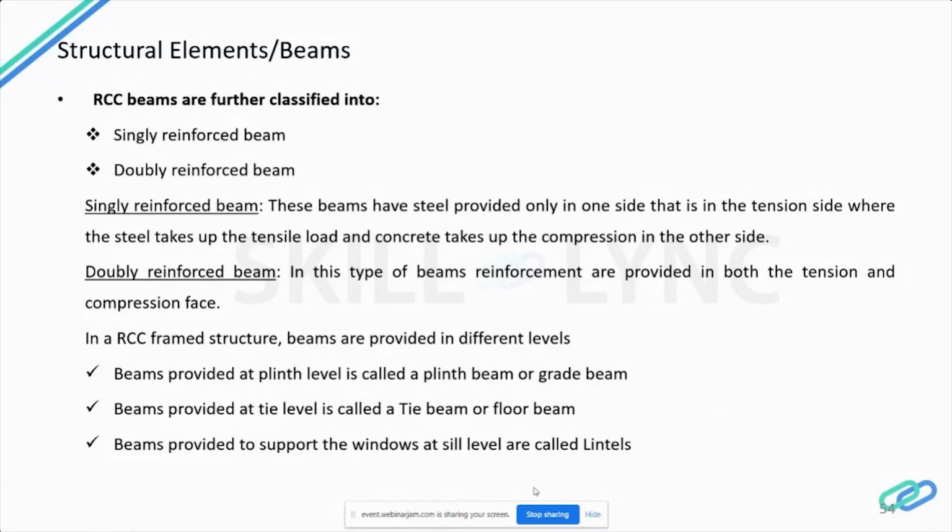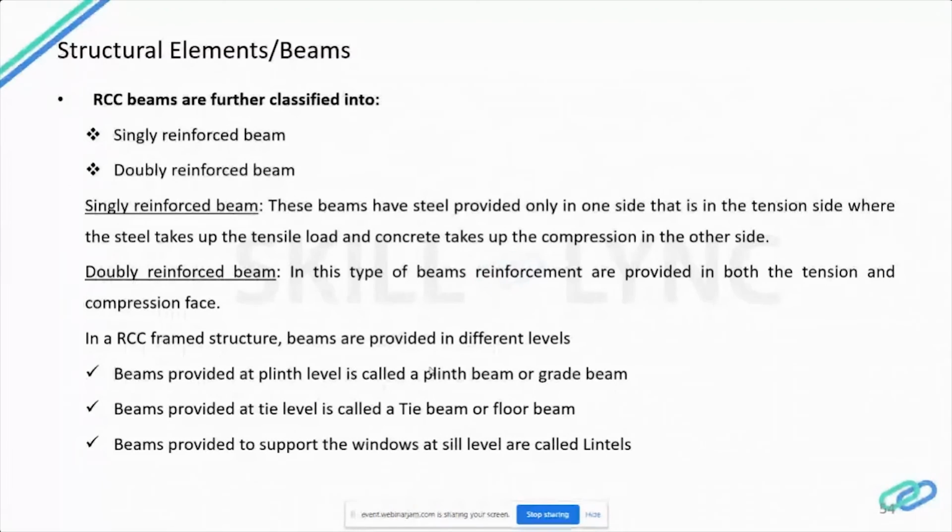So in an RC framed structure, beams are provided at different levels and they are named in different ways. If the beam is provided at the plinth level, that is, the level where the column comes up from the footing below the ground level, these columns are tied at the grade level or plinth level.